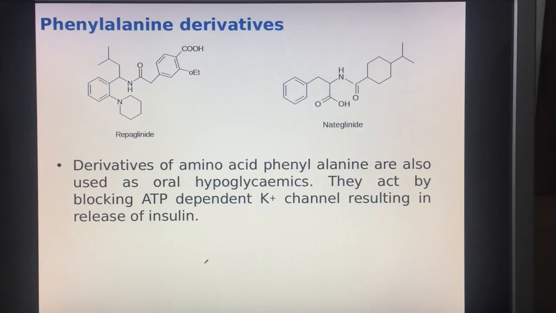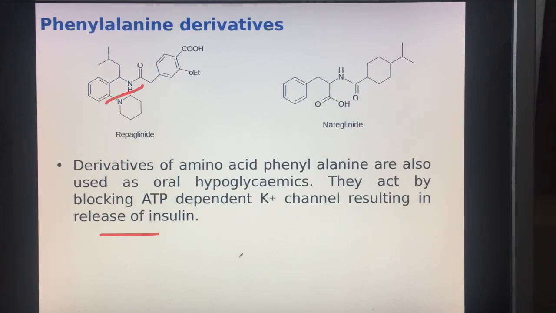Now another category of drugs are the phenylalanine derivatives. Now phenylalanine is an amino acid. These are derivatives of the amino acid phenylalanine and are also used as oral hypoglycemic agents. They act by blocking the ATP dependent potassium channel, resulting in the release of insulin. The drugs under this category are repaglinide and nateglinide.